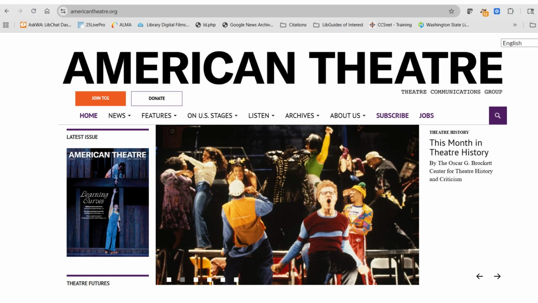Here is another example from the American Theater website. There are many buttons that indicate content on this page is more than a website. There is an archives button. There is a latest issue section or image. They have things you can subscribe to. I can even listen to some content. This is making me think that there are a variety of source types available through this website.